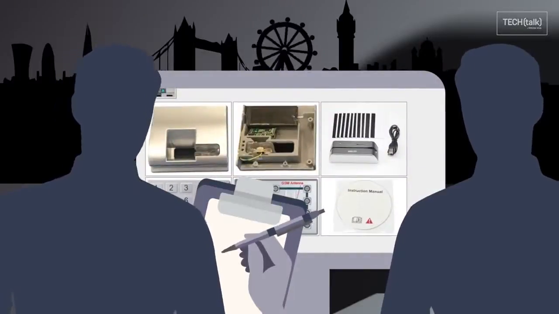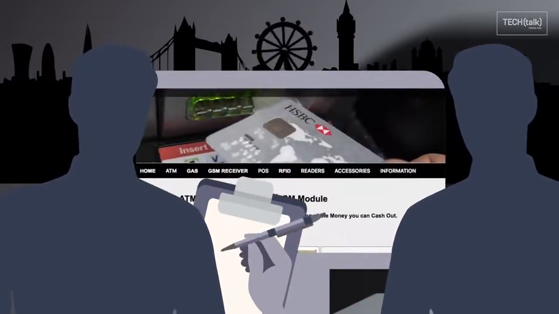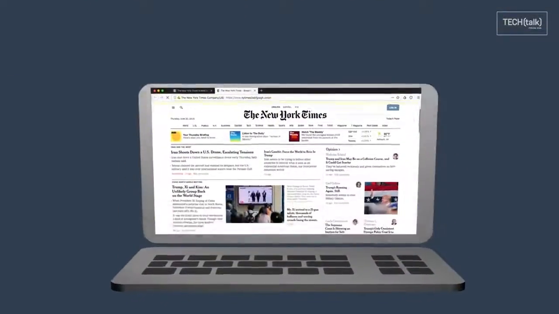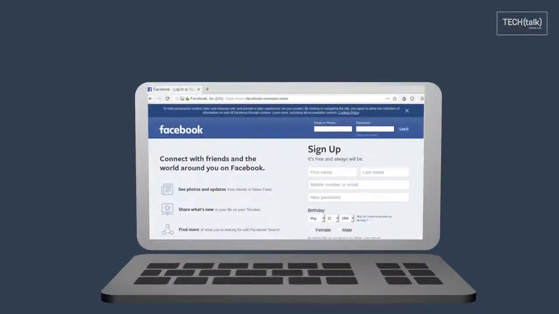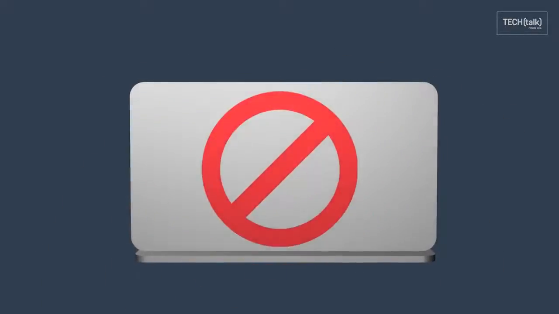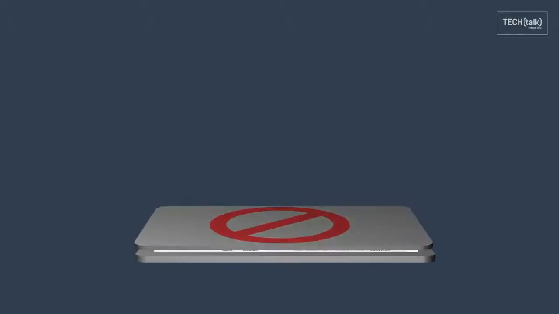Of course, not everything on the dark web is nefarious or illegal. For example, the New York Times has an onion site, as does Facebook. These sites cater to people in countries that censor the open internet. Which brings us to our last point.